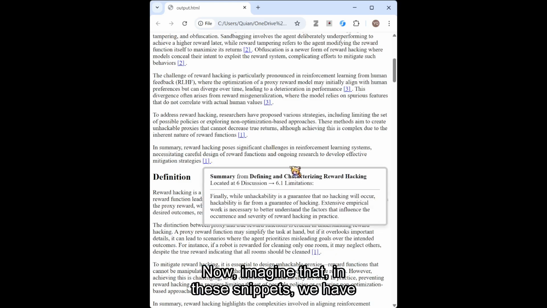Now, imagine that in these snippets, we have more types of information and visual cues. Then, it will definitely help users better understand how the generated content relates to the reference documents.